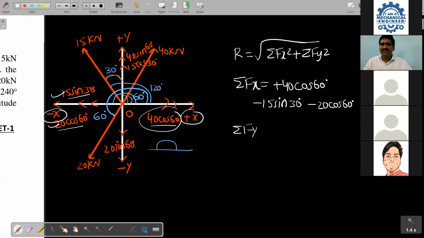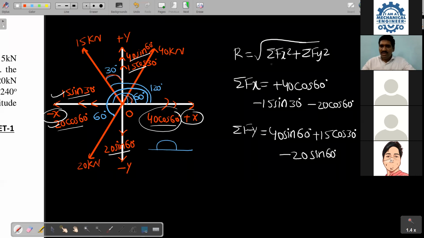What about summation of Fy? Vertical upward, upward, this one is downward. So 40 sin 60, 15 cos 30 minus 20 sin 60.